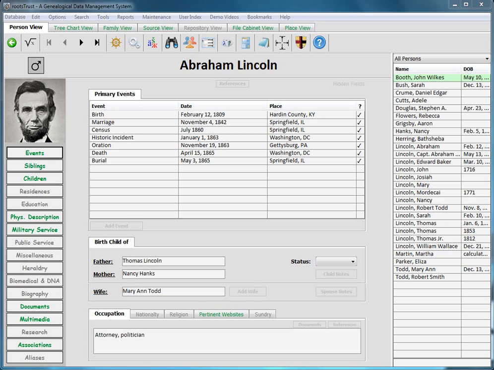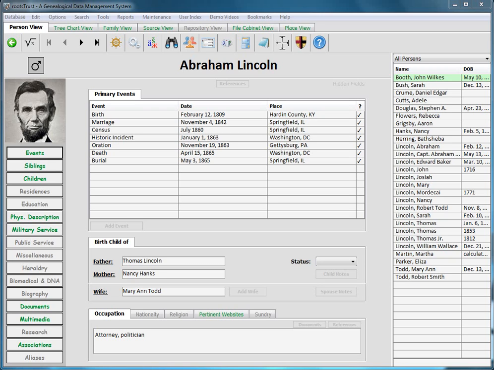By supports, I mean that rootsTrust allows you to establish these relationships between persons, and once having done so, you will be able to navigate between these persons the way you can navigate between spouses or between a child and its parents. So the types supported are associations, aliases, event primary participant to event secondary participant relationships, that's a mouthful to be sure, child to adoptive parents relationships, child to foster parents relationships, and child to guardian relationships. Let's take a look at each one of them individually.